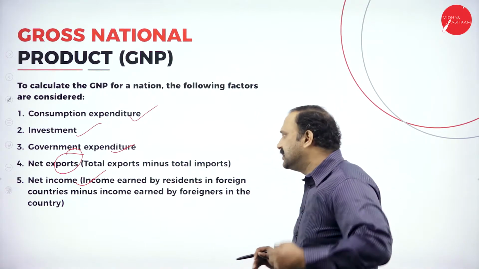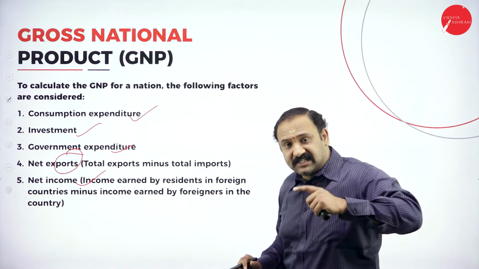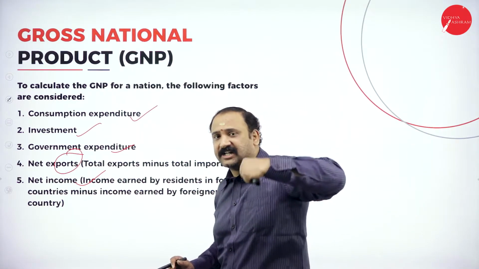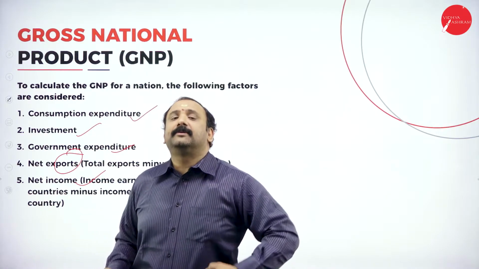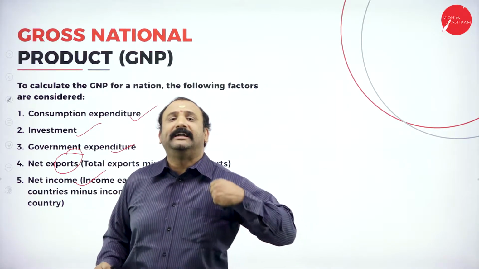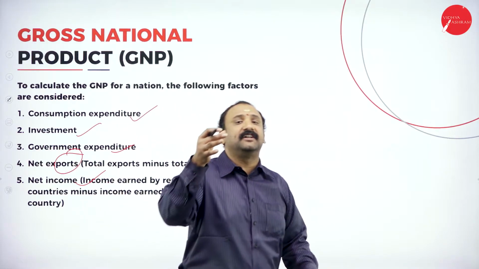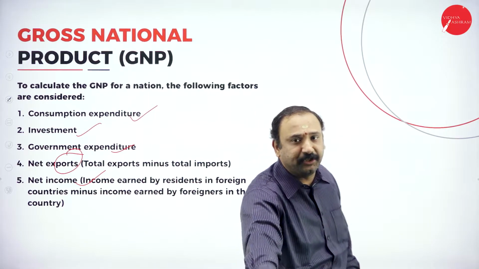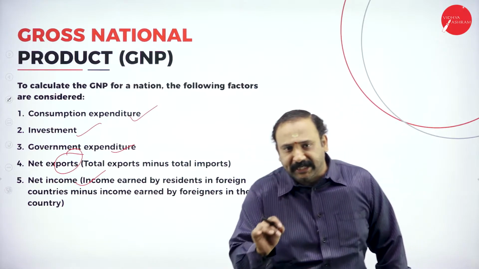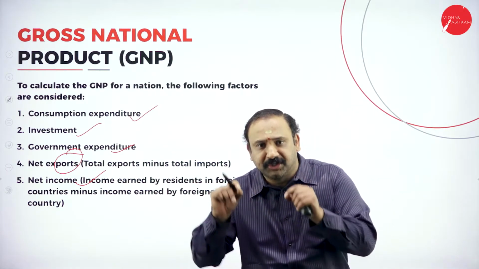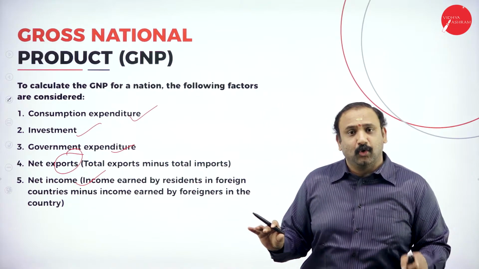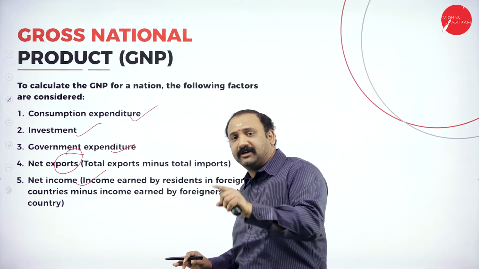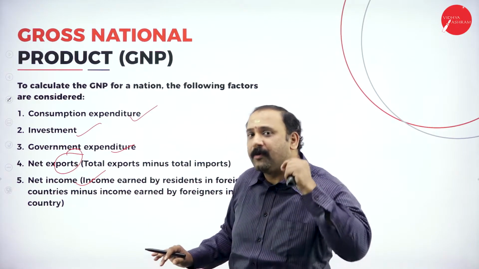Now let's try to understand it one by one. Consumption expenditure: as a consumer, the amount that I spend for my day-to-day living is where consumption expenditure comes into the picture. I need to have basic food, shelter and clothing. Nobody can deny that. To have that basic food, shelter and clothing, there is an expenditure from my side.